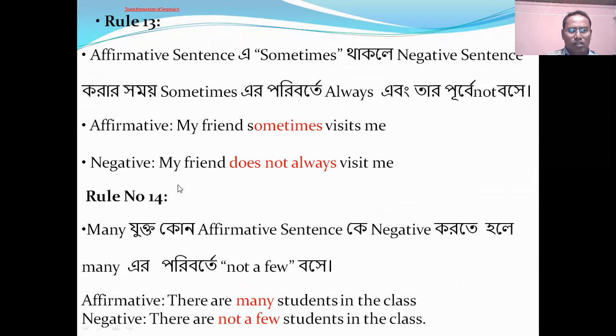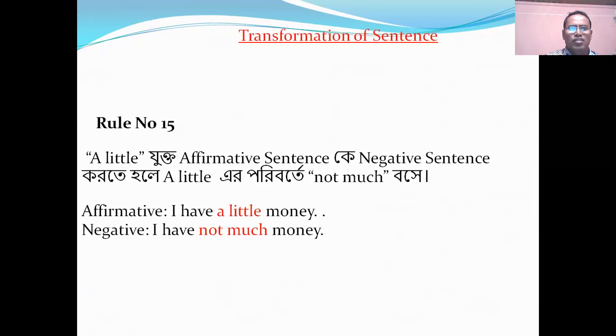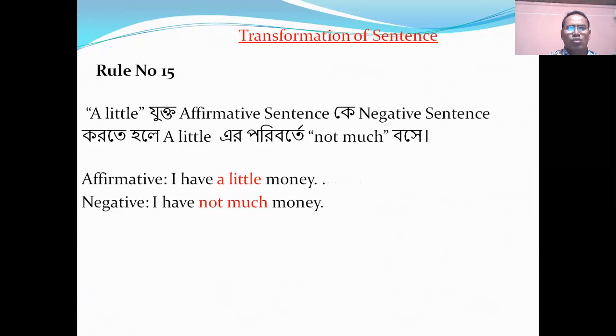Let's see another rule. Many: if we get many in an affirmative sentence and we have to change it into negative, we use not a few. Let's see the example. There are many students in the class. Negative: there are not a few students in the class. Dear learners, in this we can see another rule. If we get a little in an affirmative sentence, then we have to change it to not much. I have a little money. I have not much money.